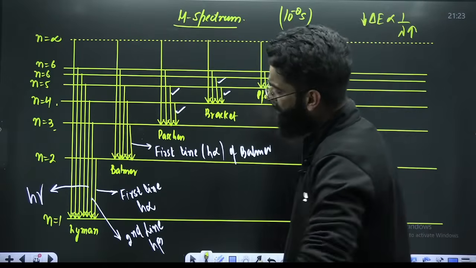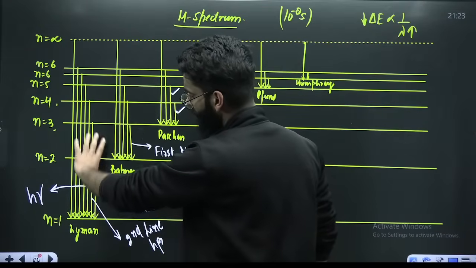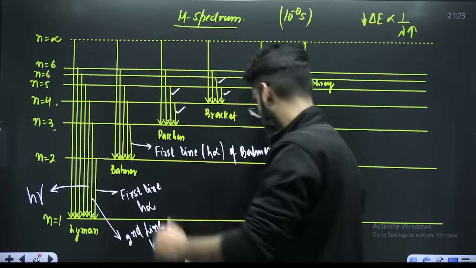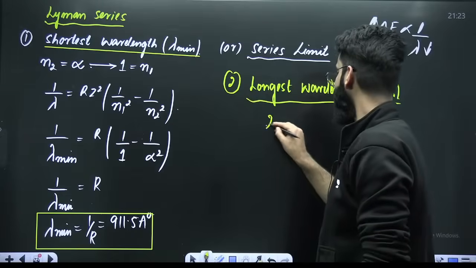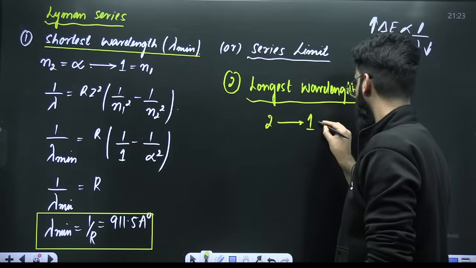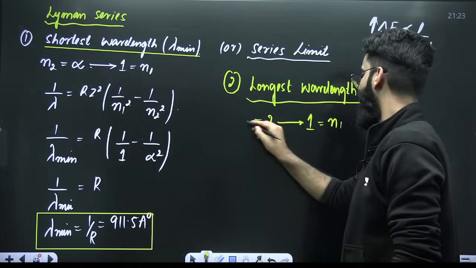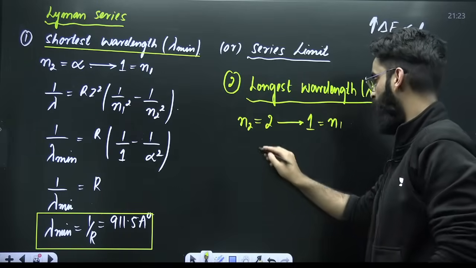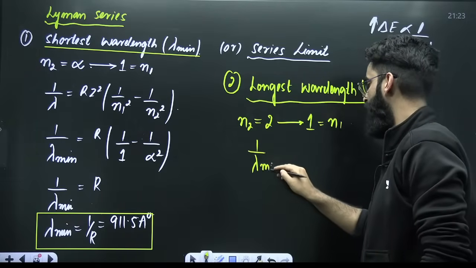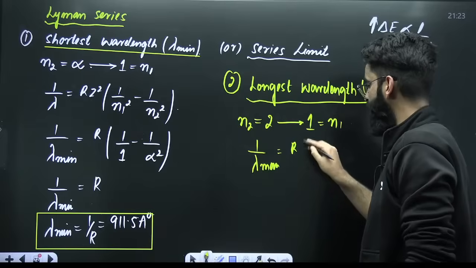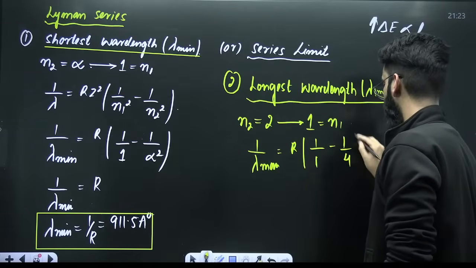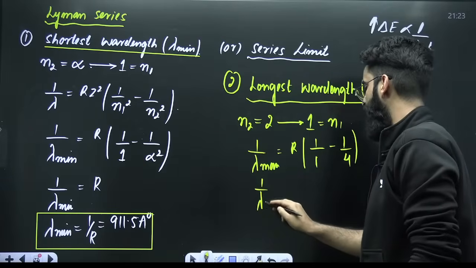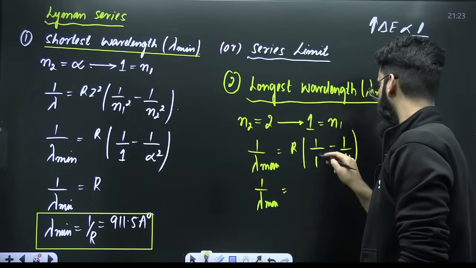Now, which one is the minimum energy gap in Lyman? 2 to 1, 3 to 1, 4 to 1, which one? It is 2 to 1. Minimum energy gap in Lyman means the electron is making a transition from 2 to 1. Lower energy state is N1, higher energy state is N2. So 1 divided by lambda max will be equal to R, Z square is 1, 1 upon N1 square minus 1 upon N2 square. So 1 upon lambda maximum will be equal to R into 4 minus 1, 3.